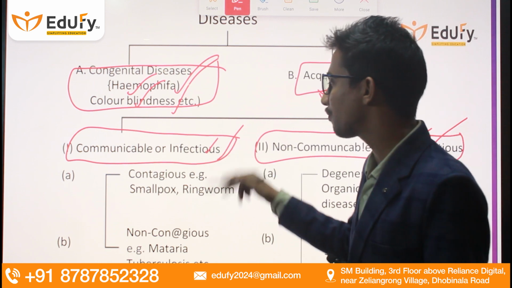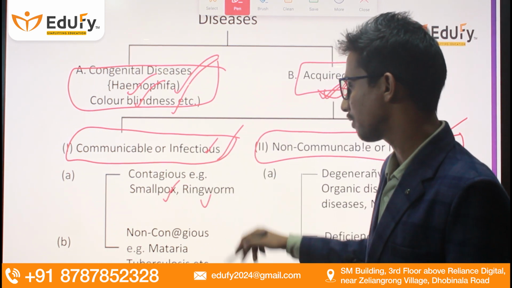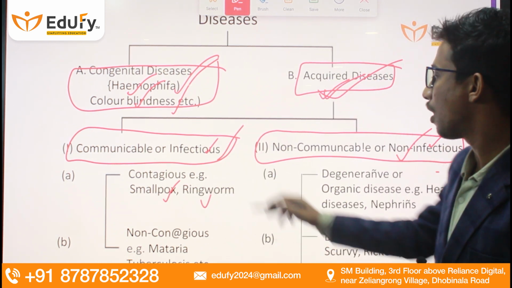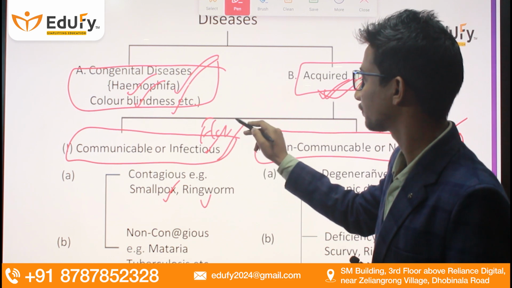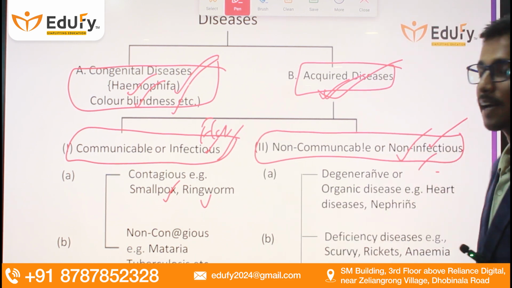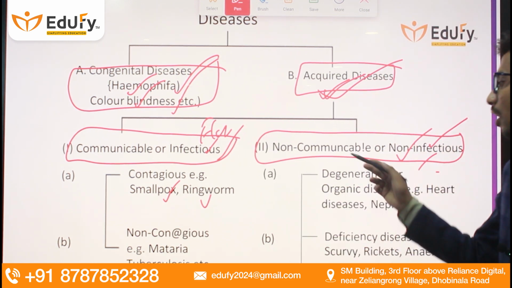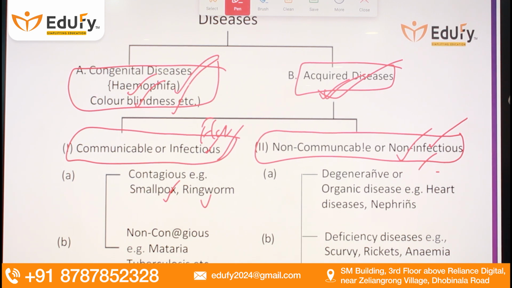Examples of communicable disease are smallpox, ringworm, or flu. Examples of non-communicable or non-infectious diseases are cancer, etc.